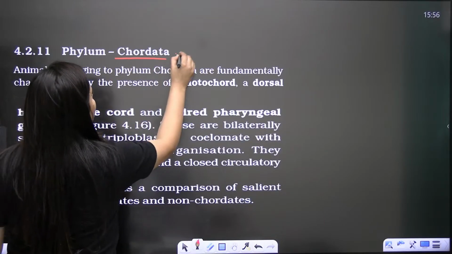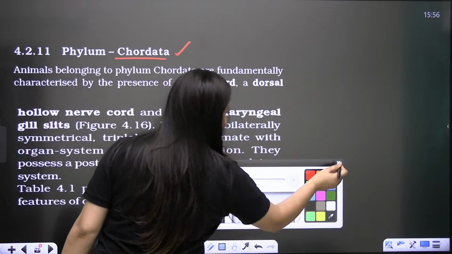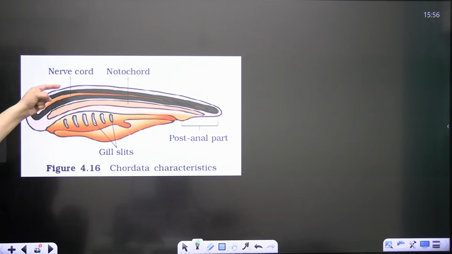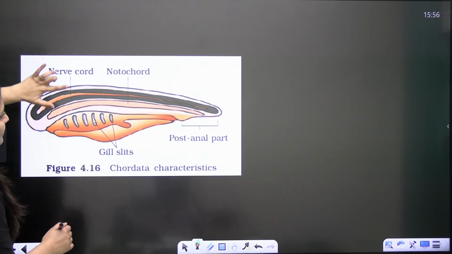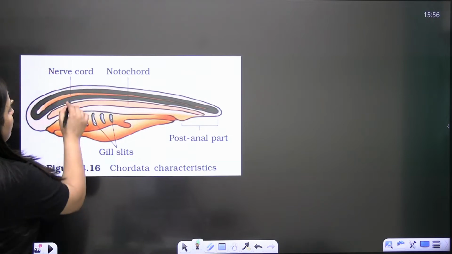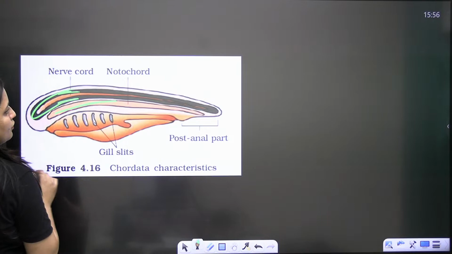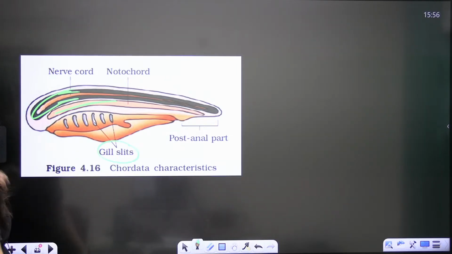So phylum Chordata, clear? The meaning of phylum Chordata, clear? So hollow nerve cord, paired pharyngeal gill slits, all done. So this is the diagram. Again, they can ask you for the labeling. So always remember, this upper part is the nerve cord, the dorsal hollow, and this one is the notochord, gill slits, and post-anal tail is there.